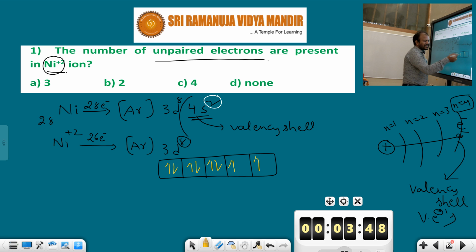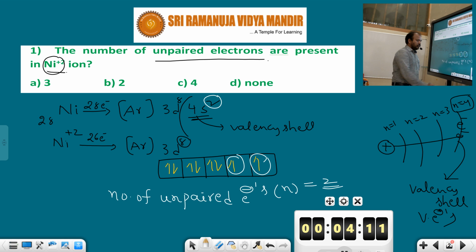Unpaired electrons means single electrons or free electrons. How many unpaired electrons are there here? This is one unpaired electron, and this is one unpaired electron. So the total number of unpaired electrons, generally represented as n, is 2. So what is the answer? In the nickel plus 2 ion, 2 unpaired electrons are present.